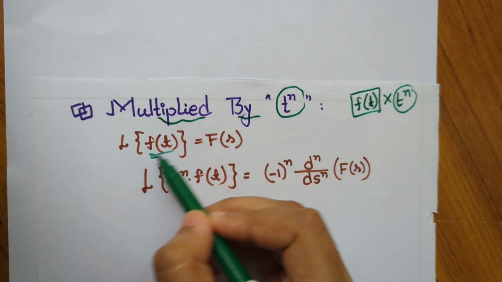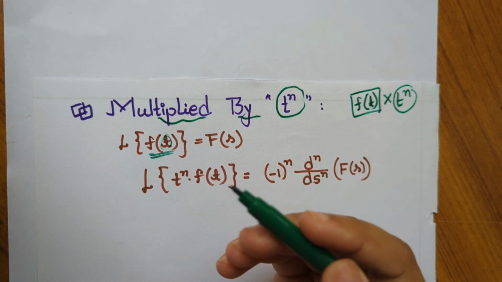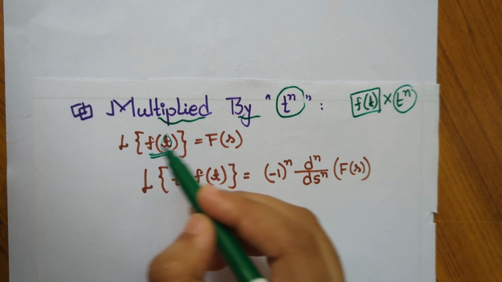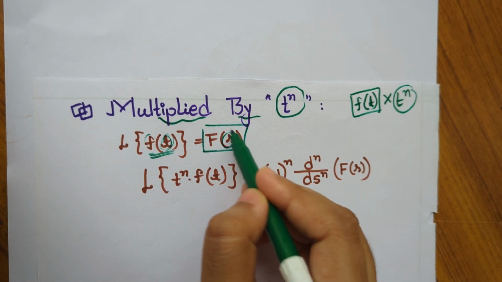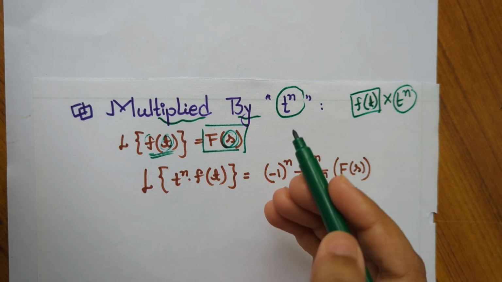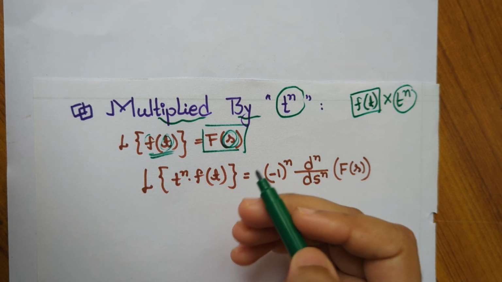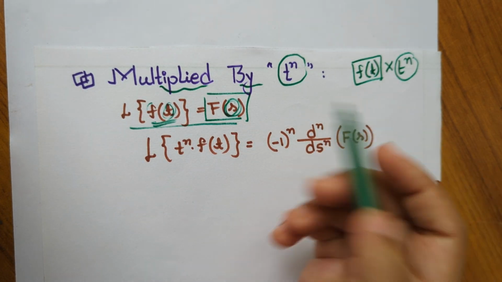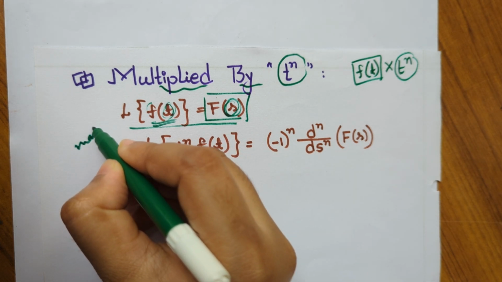Suppose f of t is any kind of function of variable t, and from the basic formula of the Laplace transform we already know that the Laplace transform of this f of t is a function f of s, where s is the variable, because this s is used in the main formula of Laplace transform. So this is known to us, and we can easily find the Laplace transform of f of t using the main formula.